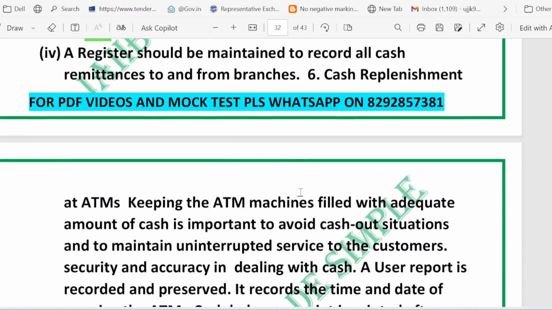Now we have the cash replenishment. Let's understand this concept of cash replenishment. Ever reach an ATM and found that cash out? That is why the cash replenishment rule exists. First of all, why does regular ATM refill matter?